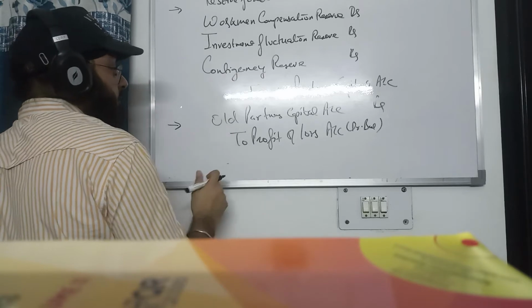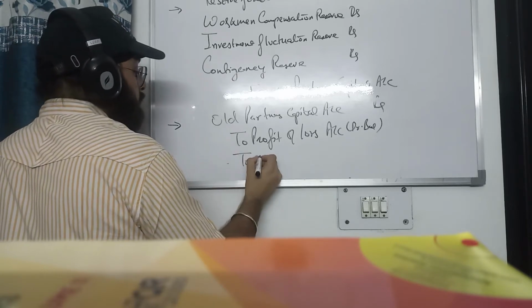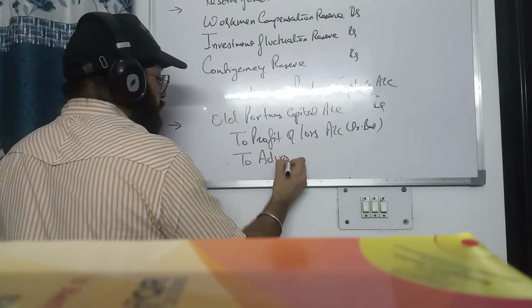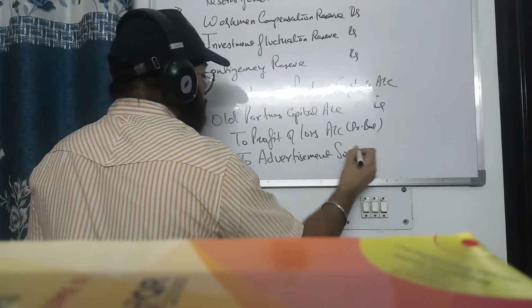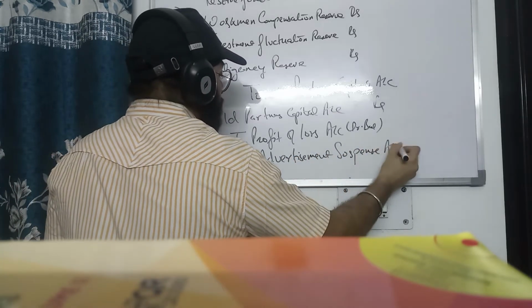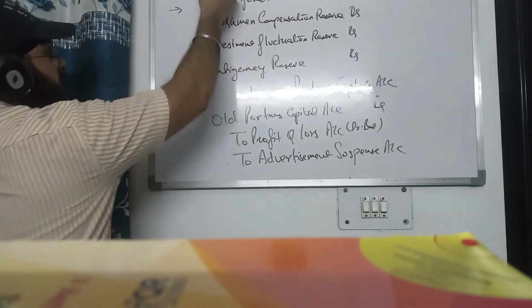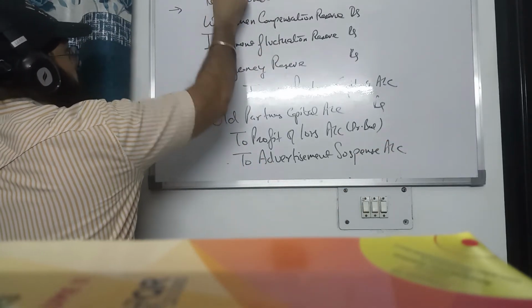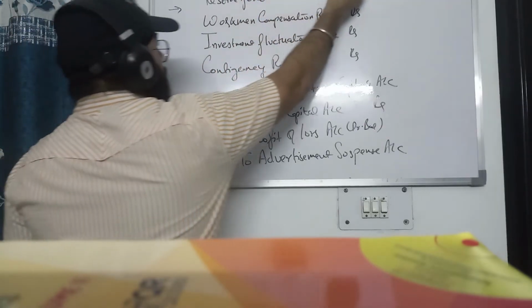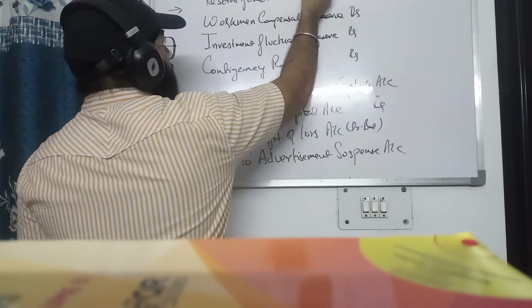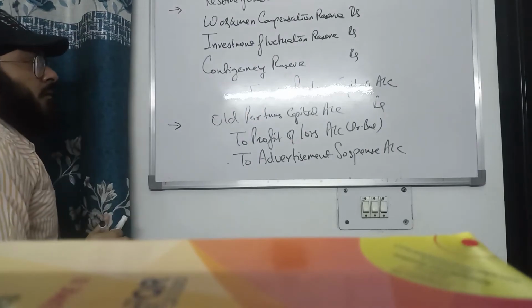That is a loss. To advertisement suspense account. We can write here P&L account debit also. Profit and loss account debit. This is a credit balance.